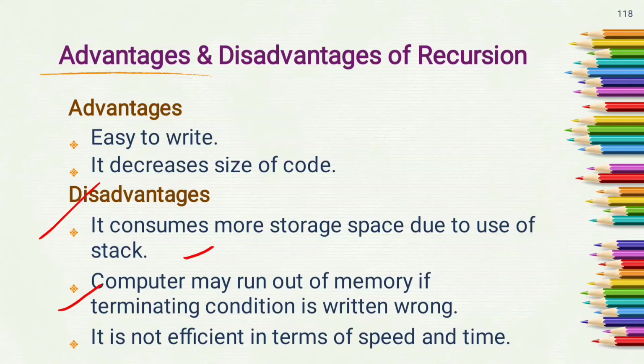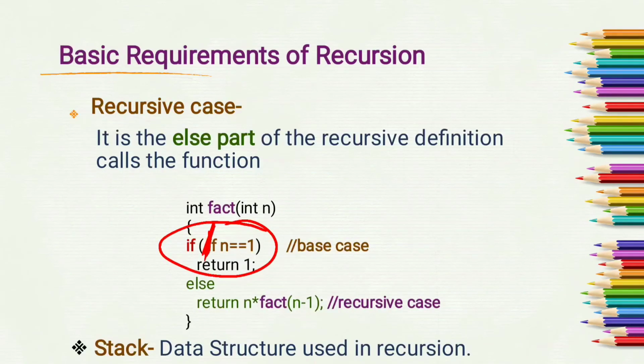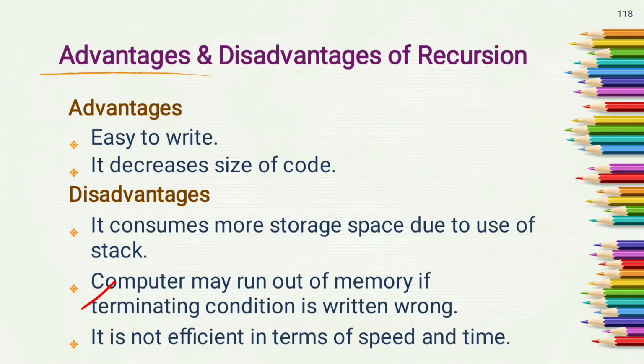Computer may run out of memory if terminating condition is written wrong. If you write this terminating condition wrong or if you forget to write this terminating condition, then our computer may run out of memory, as without terminating condition, our program will go in infinite loop. It is not efficient in terms of speed and time. As compared to iterative technique, this technique is slow because it requires more time to perform calculation.